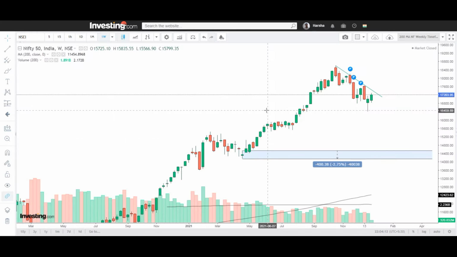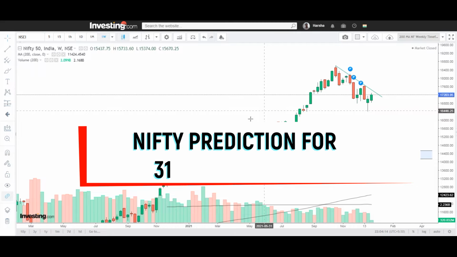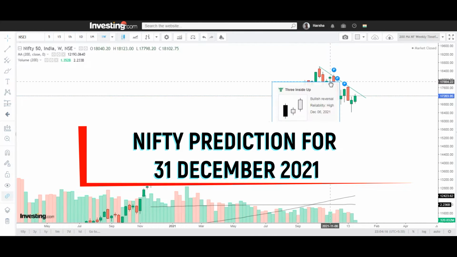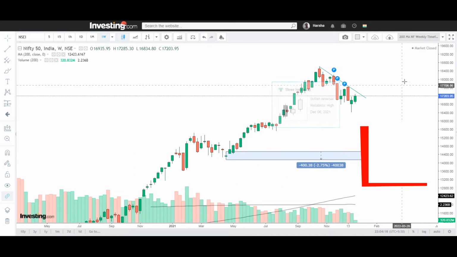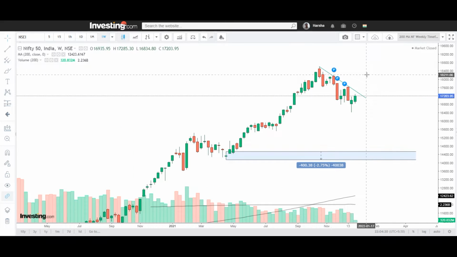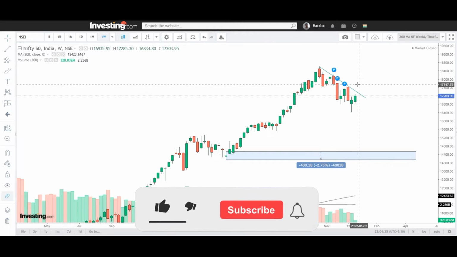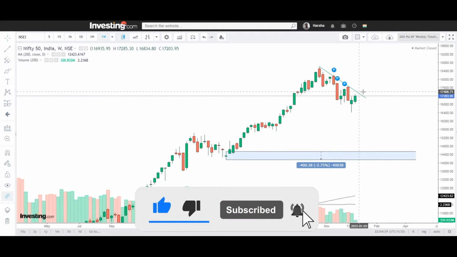Right now we are on the weekly time frame in the Nifty future. Here we can see that in the weekly time frame, this is the lower low. The trend is lower low in the Nifty future, and I have drawn the trend line here. So this is a bearish trend right now. We need to see a breakout above this line. Only then can we see the possibility of a fresh uptrend in the Nifty future.